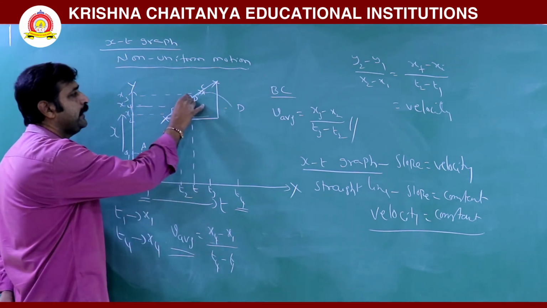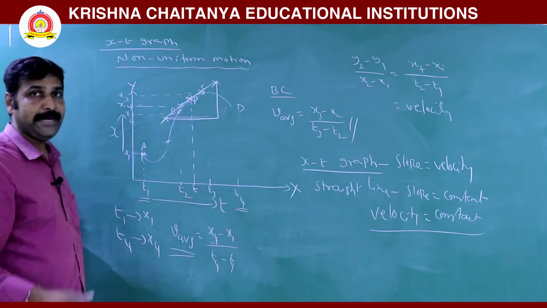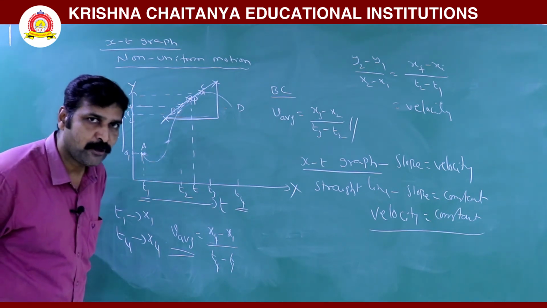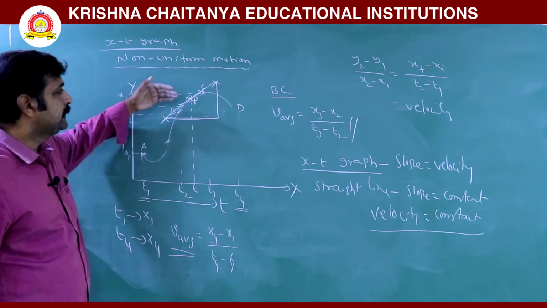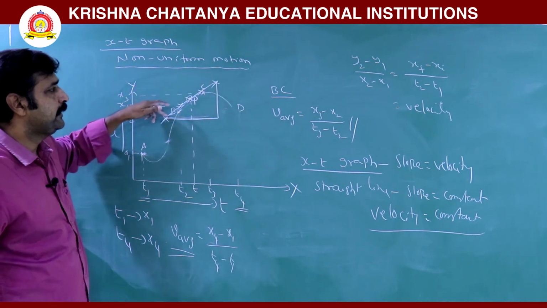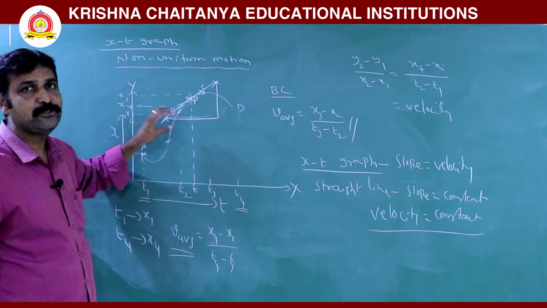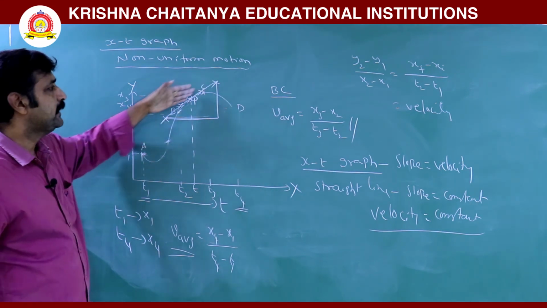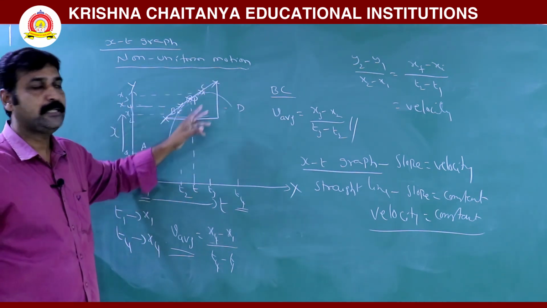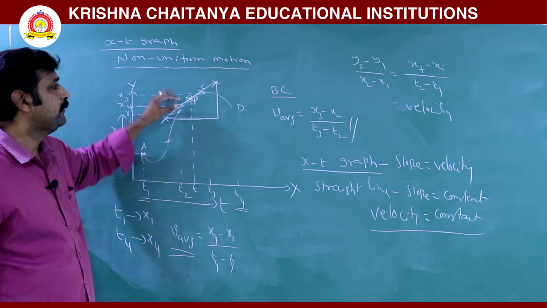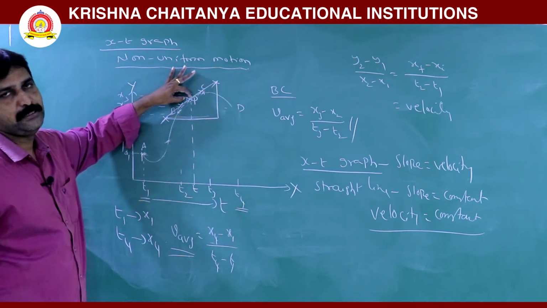So in order to find instantaneous velocity at any point in non-uniform motion, the step is first draw a tangential line. Find the slope for that tangential line. It gives velocity. Since it is a straight line, velocity is constant, that means everywhere velocity is same, so at P also same velocity.